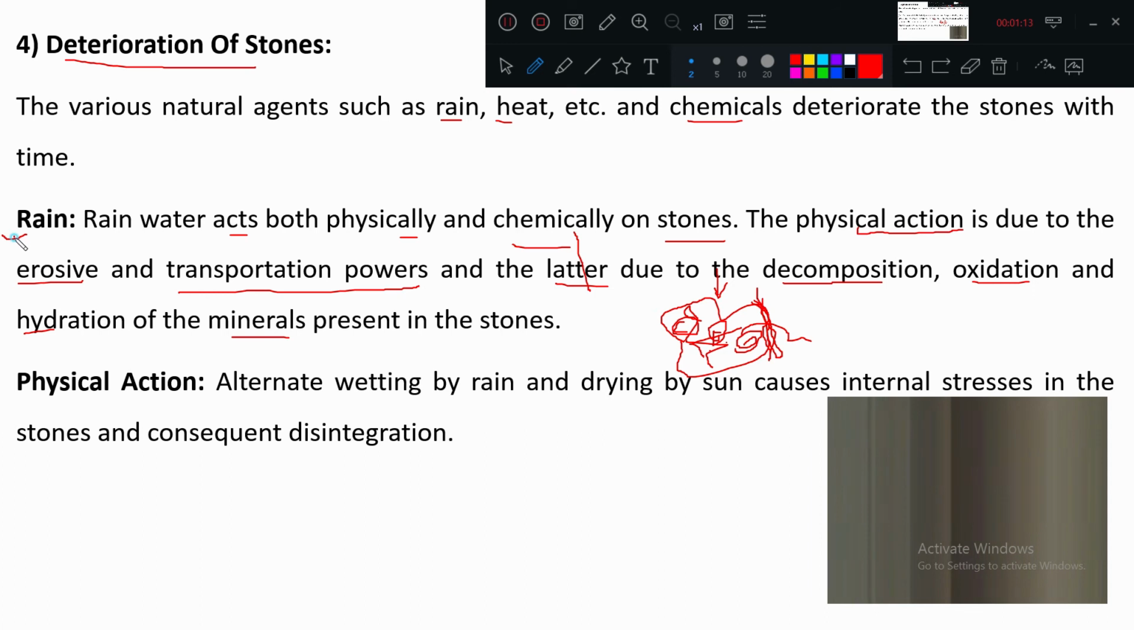Okay, so this is the effect of rain. Physical action, in this rain physical action, alternate wetting by rain and drying by sun causes internal stress in the stones, and consequently disintegration will take place. Means what? When rain is coming on this one, it is going to wet this surface, afterwards sun is coming, and what is happening? Continuous heating and wetting, the stresses will develop and the stone will get deteriorated.